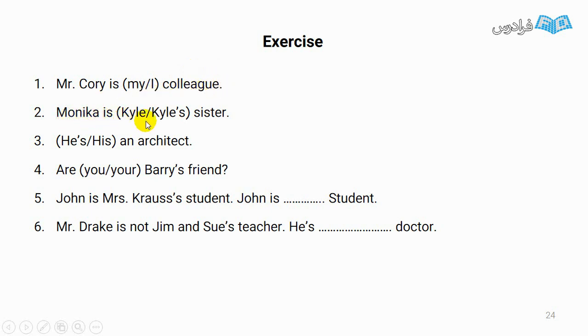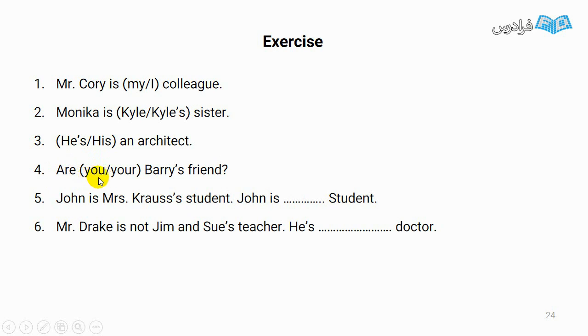Monica is Kyle or Kyle's sister. Here, we want to talk about ownership. Then, we have to use a possessive noun. Kyle's sister. Here, he or his an architect. We have to use this one because the sentence doesn't have a subject and a verb. And here, are you or your Barry's friend? This is a yes-no question. After the verb, we need a subject.